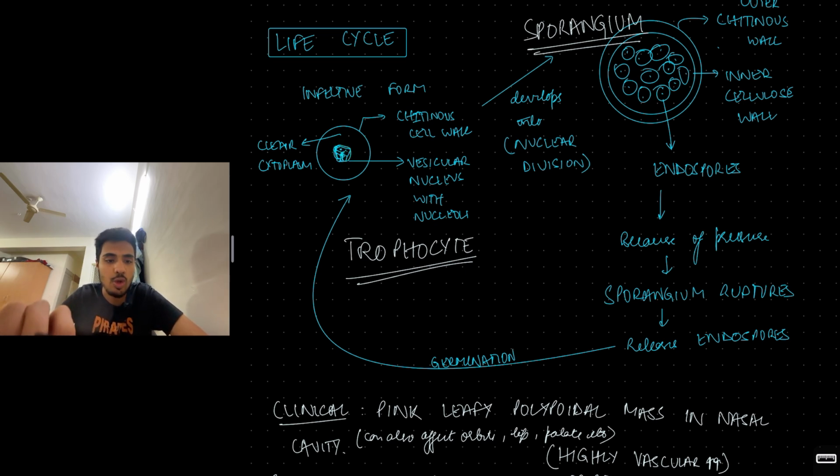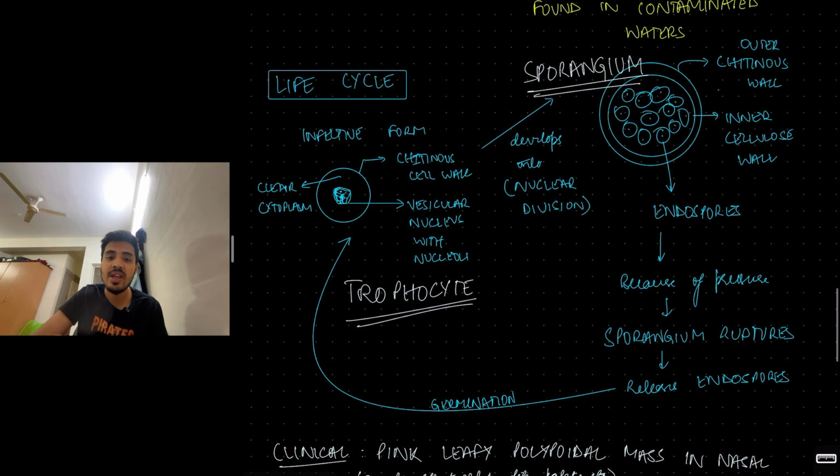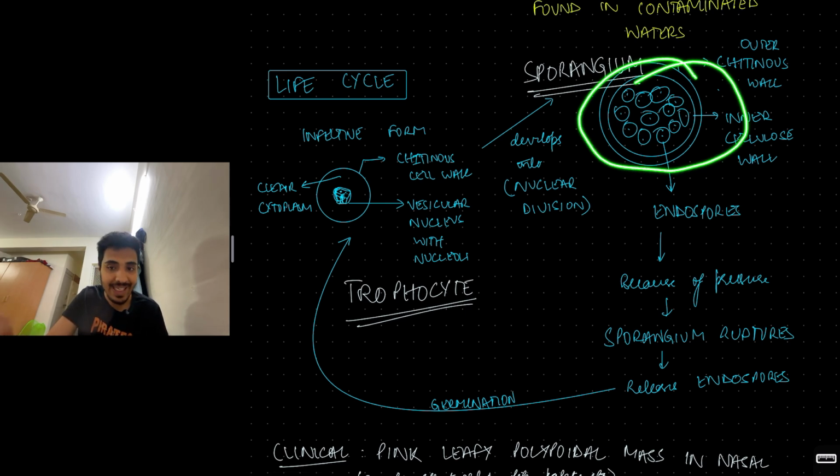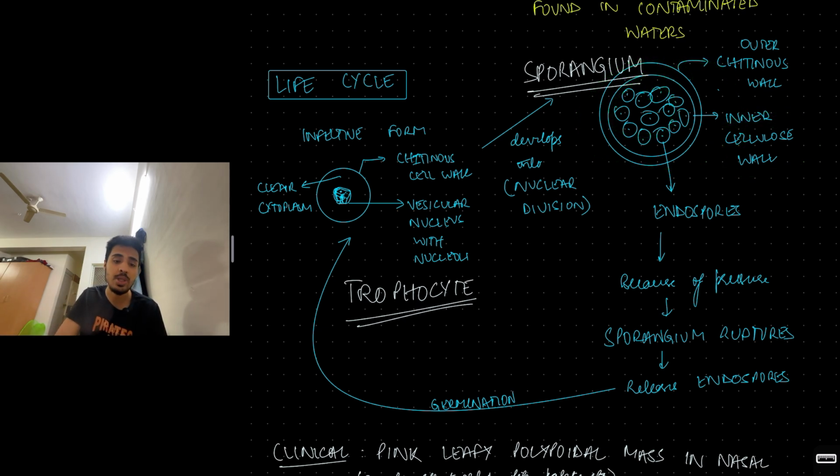What happens in this trophocyte? The cytoplasm divides, the nucleus divides, forming multiple small endospores. These multiple small endospores make up the sporangium. So this develops into a sporangium. The sporangium is double walled. You have an outer chitinous cell wall and an inner cellulose cell wall. And within the sporangium, you have thousands and thousands of these endospores.